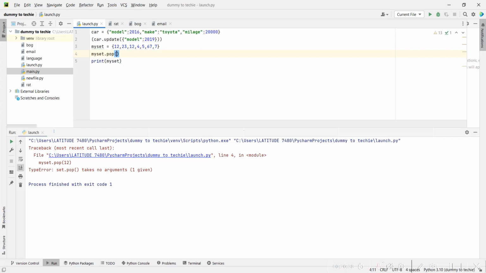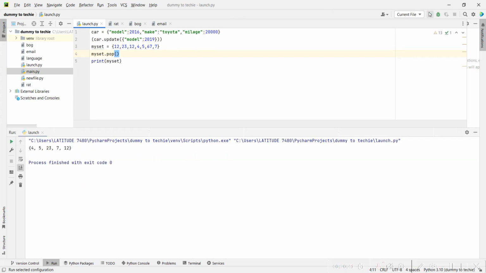So if I say pop now, let me see if it will clear the sets instead. So it didn't. Oh, okay. It will remove one item. It should remove an item randomly. So yeah, let me run it. You remove 12, 4, 5, 67. You remove 67, basically like the first item in the set. You removed it, and the way it ordered it, you rearranged the set. So you shall remove 57.